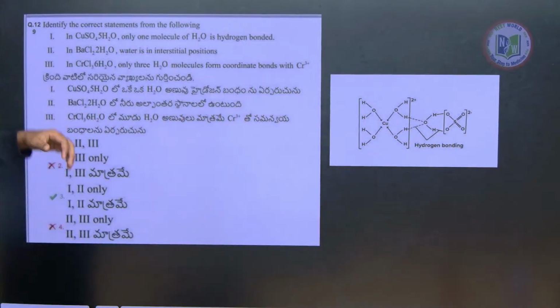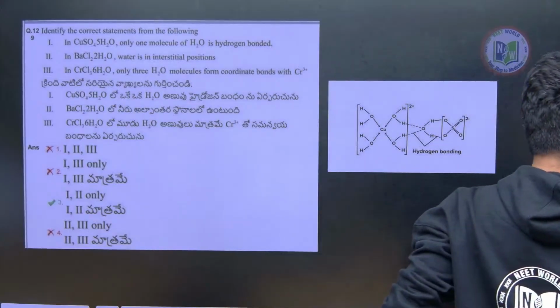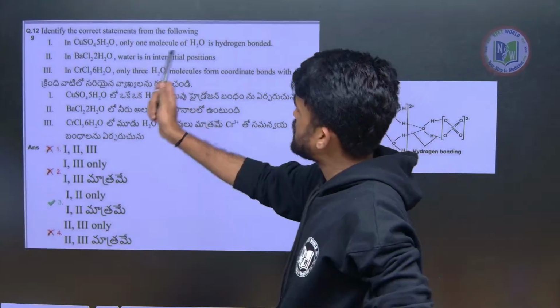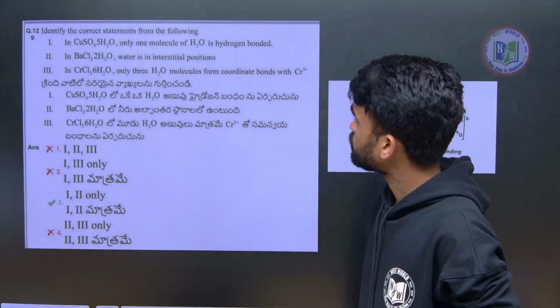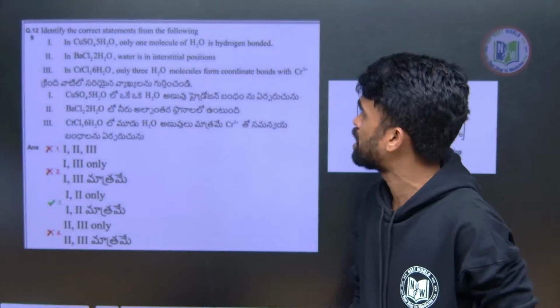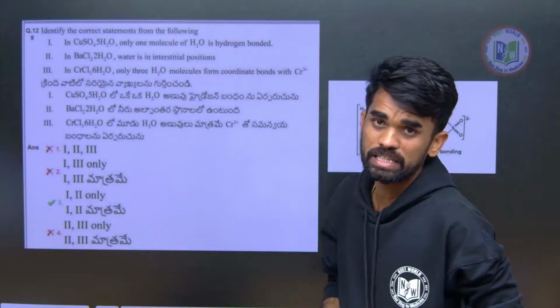Next, identify the correct statement from the following. They have given 3 statements, and from these we need to identify which statement is correct. In copper sulfate 5H2O, which is blue vitriol, the statement says only 1 molecule of H2O is hydrogen bonded. Whether it is correct or not, look here.